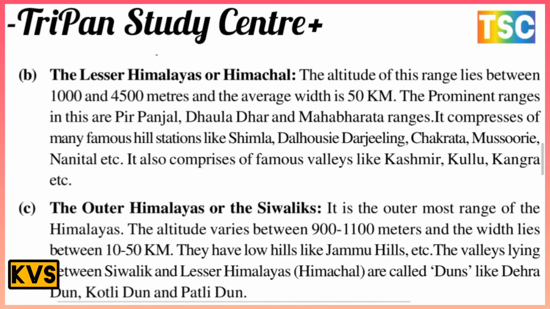That is important. And next, the Outer Himalayas or Shivalik. It is the outermost range of the Himalayas. The altitude varies between 900 and 1,100 meters, and the width lies between 10 and 50 kilometers. They have low hills like the Jammu hills, etc. The valleys lying between the Shivalik and the Lesser Himalaya, Himachal, are called Duns, like Dehradun, Kotli Dun and Patli Dun. There is the most important Dun here.